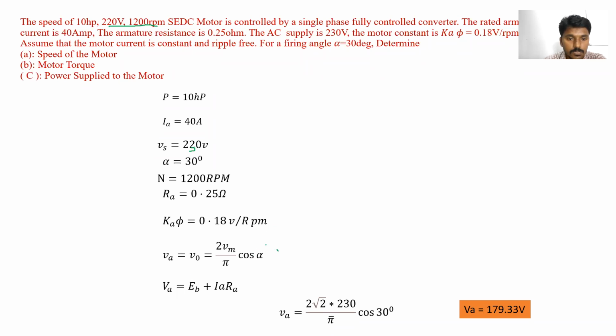So we know the formula VA is equal to V0 is equal to 2 VM by pi into cos alpha. This is the average value of the output voltage of a single phase fully controlled converter. Also we know VA is equal to EB plus IA RA. So VA is equal to 2 into root 2 into 230 upon pi into cos 30. So we can find the value of VA is equal to 179.33.